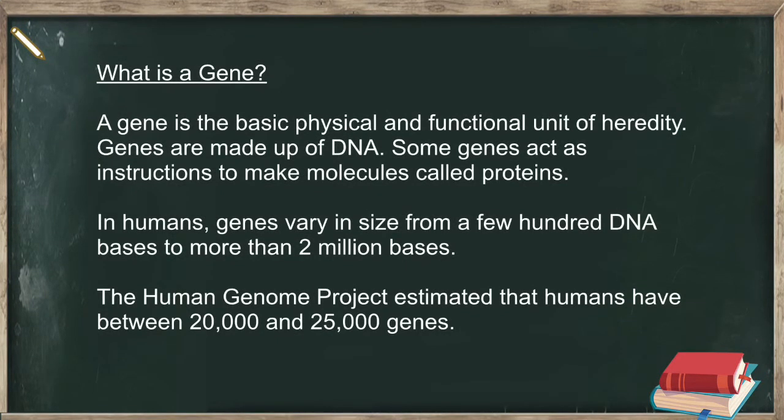What is a gene? A gene is the basic physical and functional unit of heredity. Genes are made up of DNA. Some genes act as instructions to make molecules called proteins. In humans, genes vary in size from a few hundred DNA bases to more than 2 million bases. The Human Genome Project estimated that humans have between 20,000 and 25,000 genes.